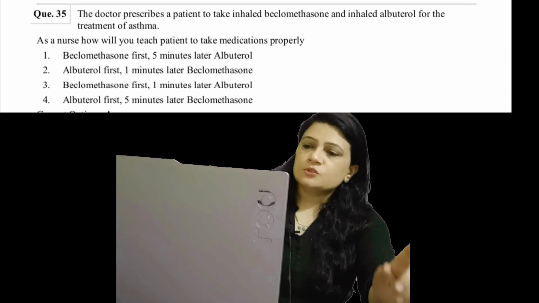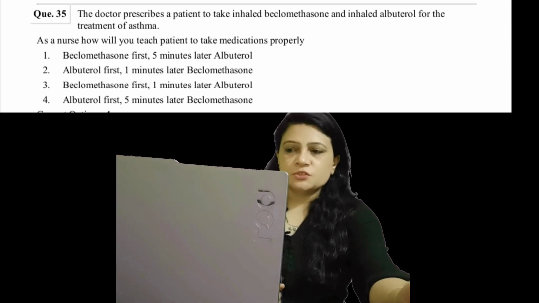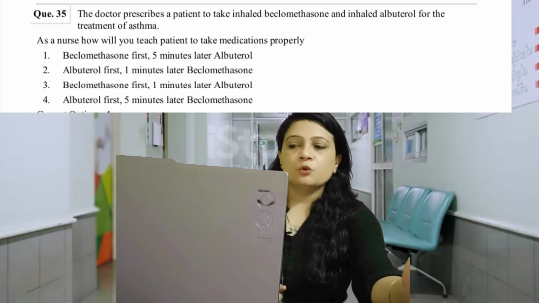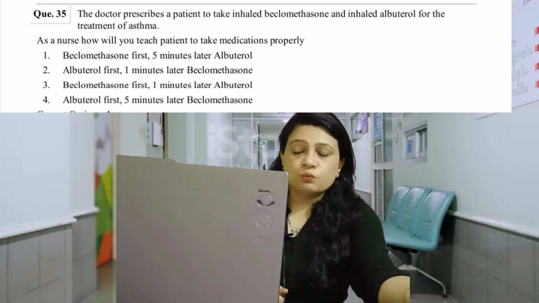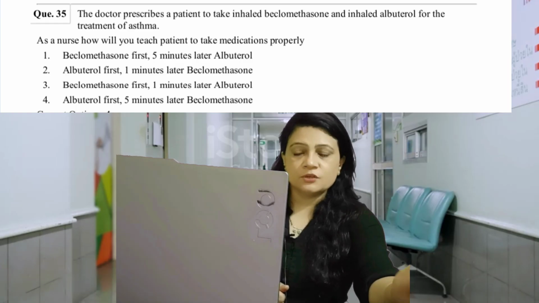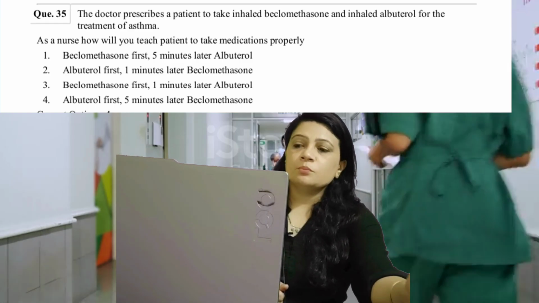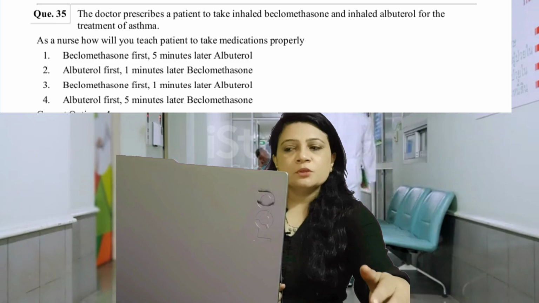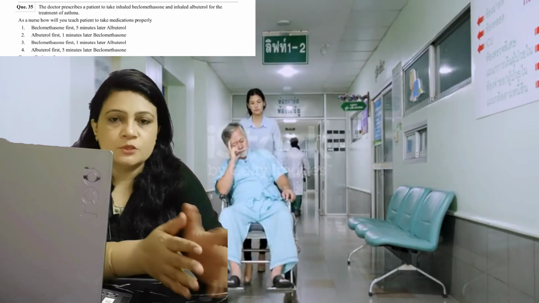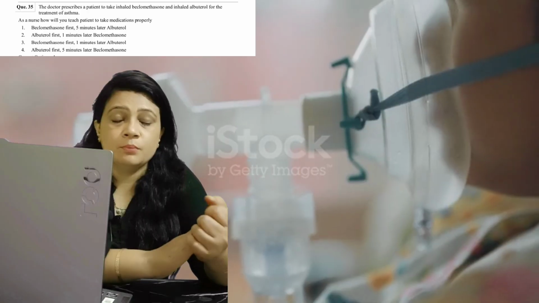So now our first question is: the doctor prescribes a patient to take inhaled beclomethasone and inhaled albuterol for the treatment of asthma. As a nurse, what will you give first? Beclomethasone first, albuterol 5 minutes later? Albuterol first, beclomethasone 1 minute later? Beclomethasone first or albuterol later? Albuterol first? So what is albuterol and what is beclomethasone?